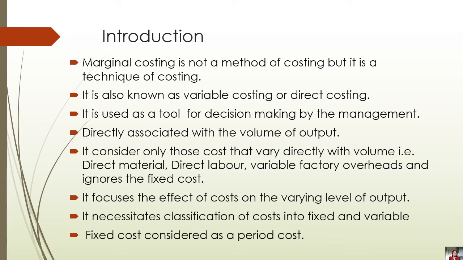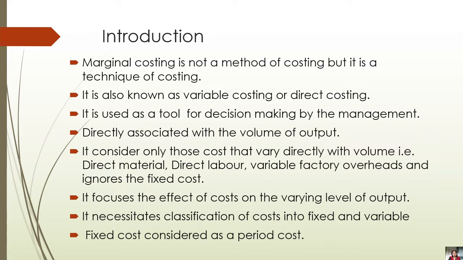If suppose you have manufactured a different product, then how much extra charge you incurred for it, regarding the first unit, it will calculate or focus on that effect only. It necessitates classification of cost into fixed and variable cost, which is very important. Firstly, you have to classify the fixed and variable cost, then only you can consider the variable cost in that. And fixed cost is considered as a period cost. As I already said, fixed cost is a period cost because in the long run or in the short run it cannot get changed.